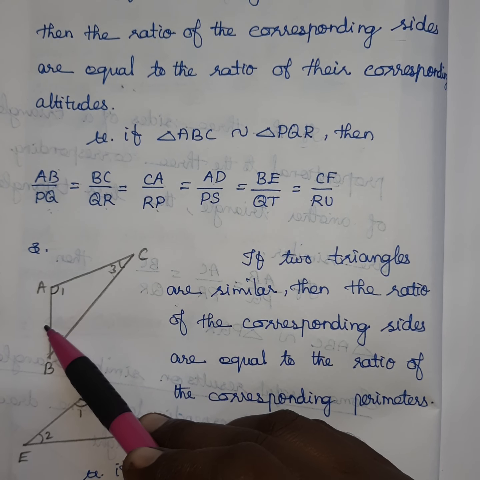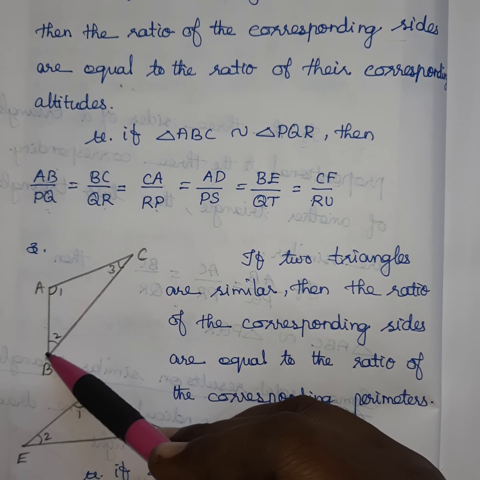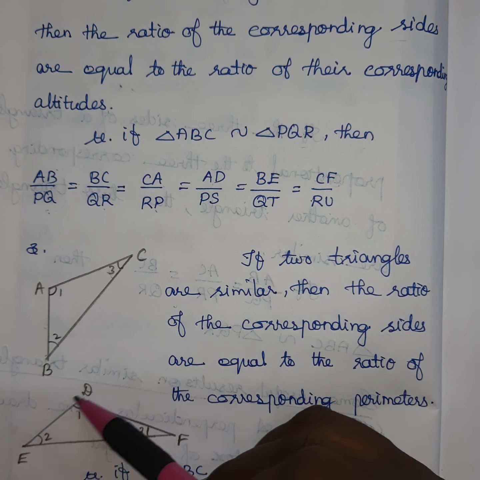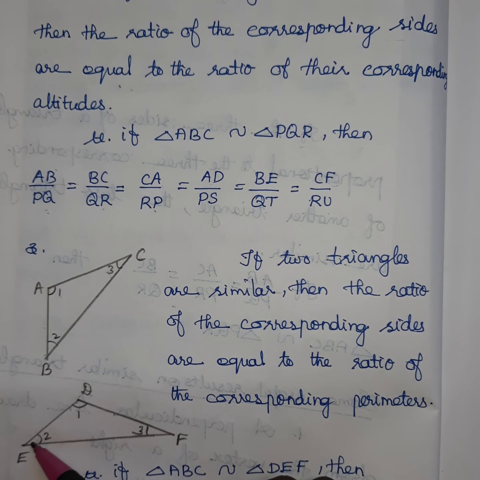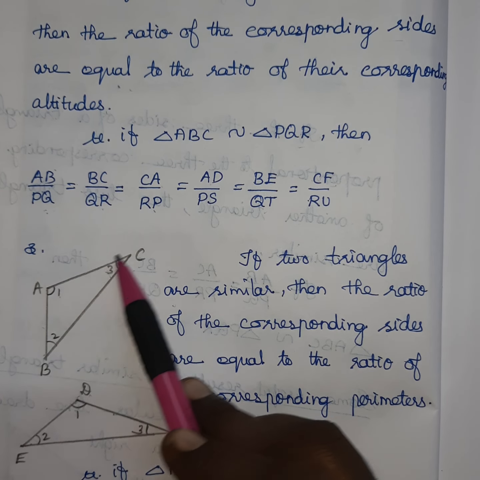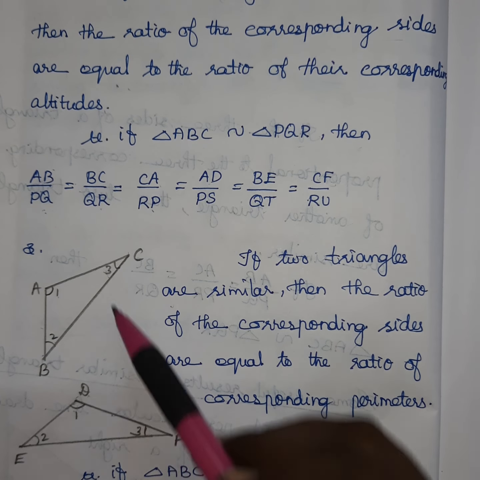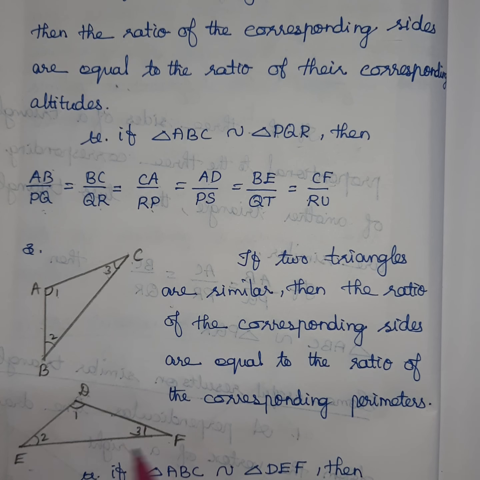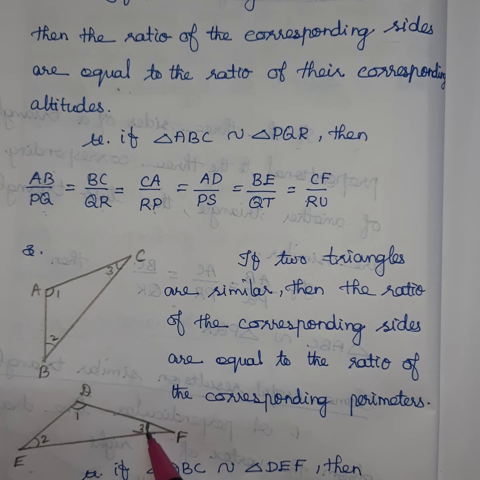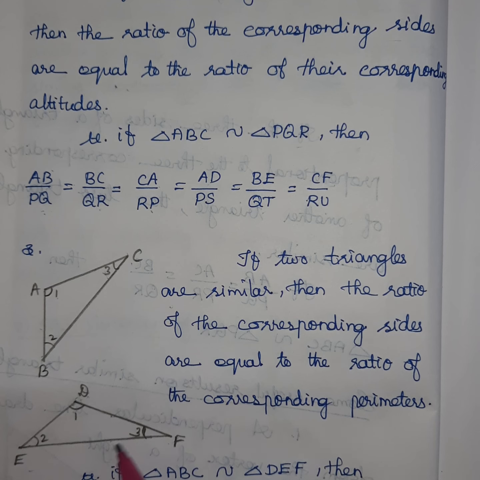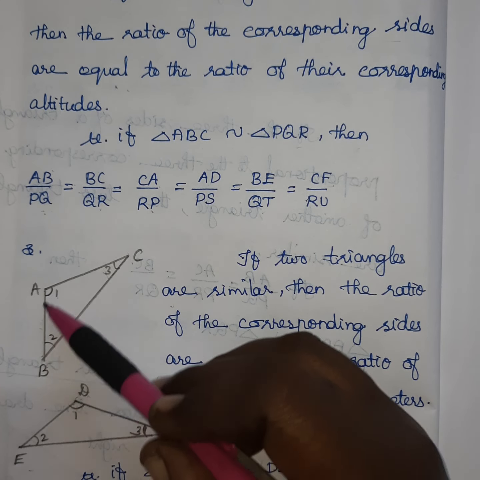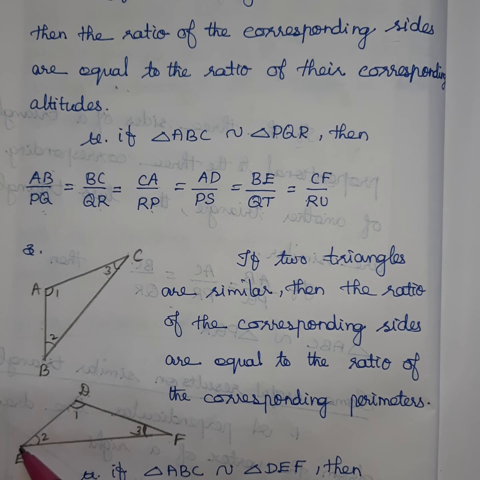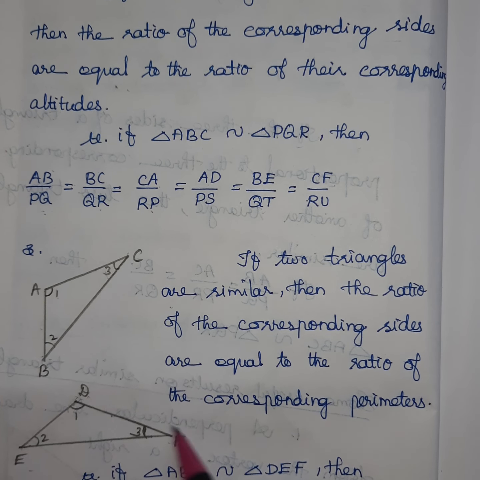So AB is the side including angle 1 and 2, that is the DE side. So AB divided by DE is equal to AC divided by DF, which is equal to BC divided by EF. Next, that is equal to the ratio of perimeters. So AB plus AC plus BC divided by DE plus EF plus DF.